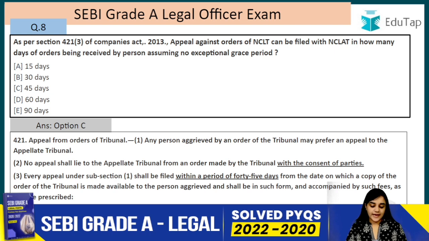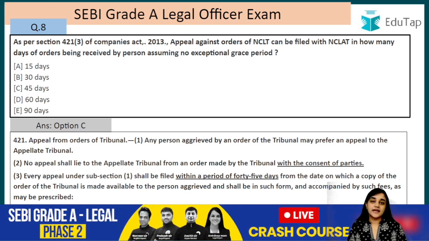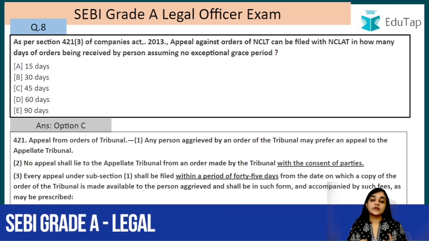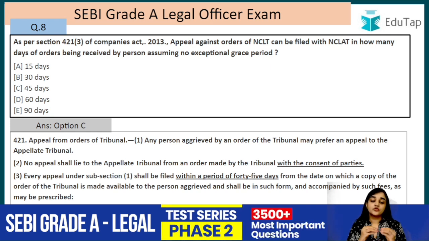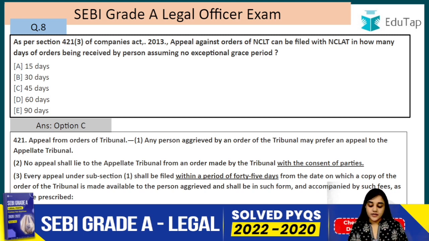Section 421. Any person who is aggrieved by an order of the tribunal may prefer an appeal to the appellate tribunal. No appeal shall lie to the appellate tribunal from an order made by the tribunal with the consent of the parties. So since an order has been passed by the tribunal by the consent of both the parties, in that case appeal does not lie. This we also read in CPC when we were dealing with the consent decrees, right? Because both the parties were in agreement, they consented to those conditions. In that case, any of these parties cannot be allowed to prefer an appeal, they cannot file an appeal, right? So no appeal shall lie to the appellate tribunal from an order made by the tribunal with the consent of the parties.